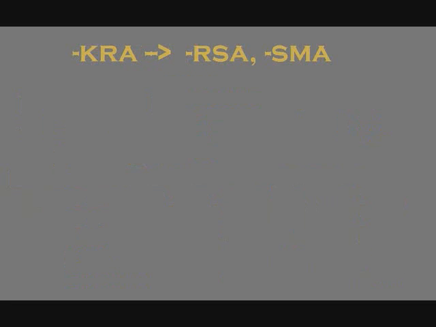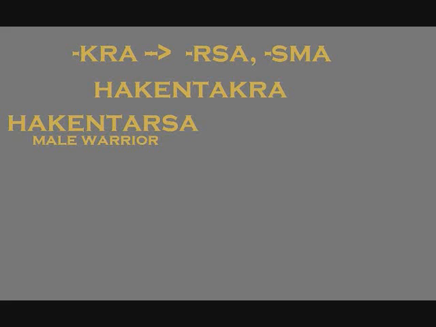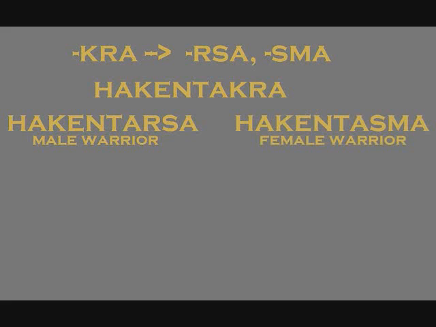Notice that nouns we've learned before ending in kra can have their ending swapped to make them male or female. For example, Hakentakra describes a warrior of either gender, but Hakentarsa would be a male warrior, and Hakentasma would be a female warrior. Same for Selfaskudokra.